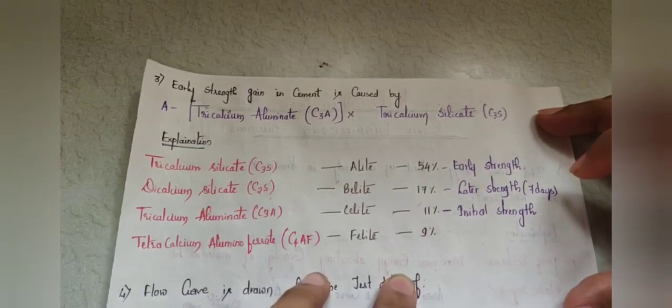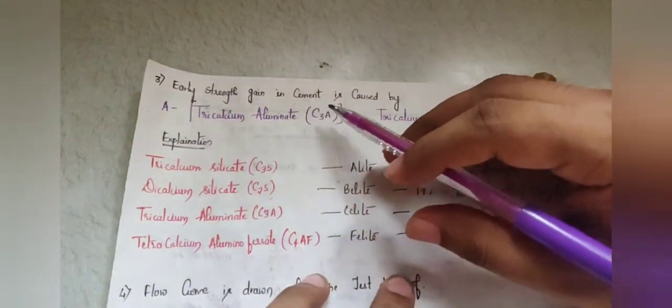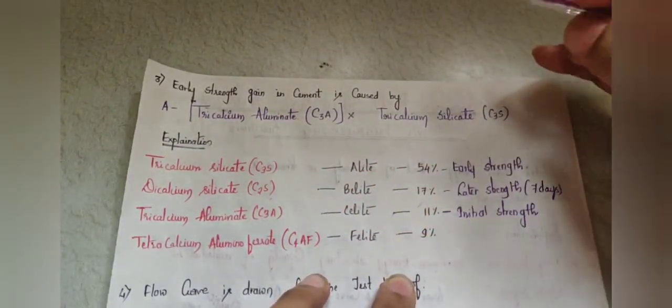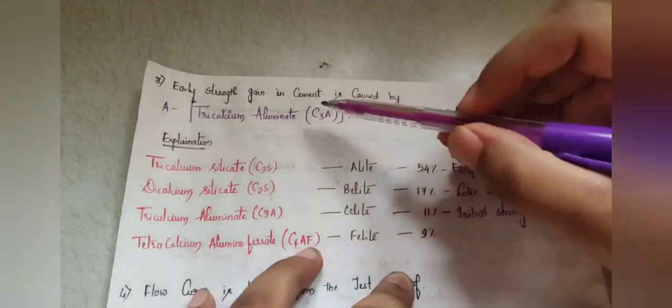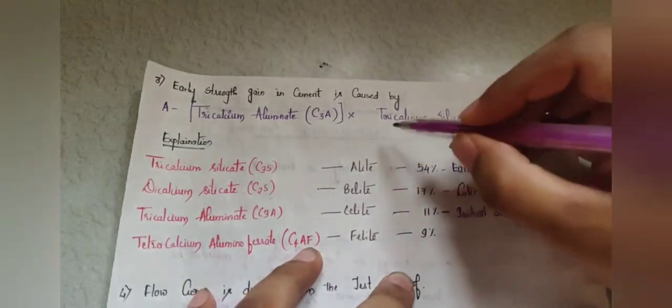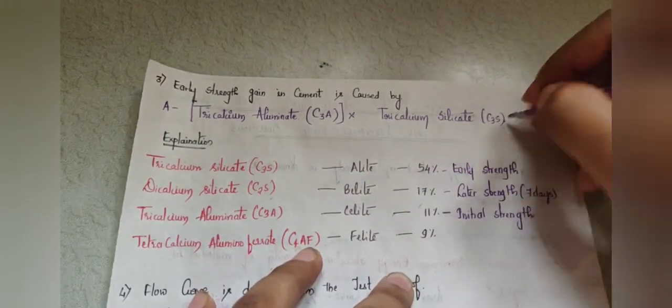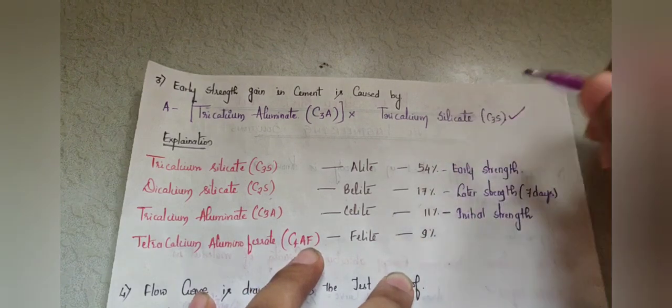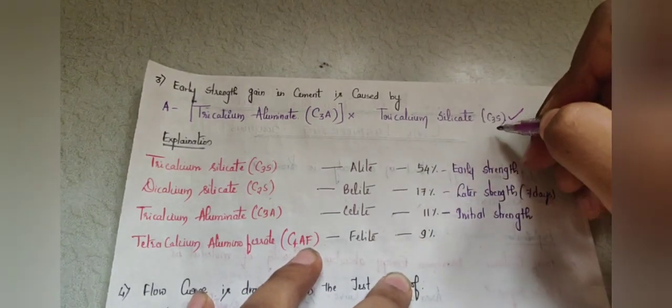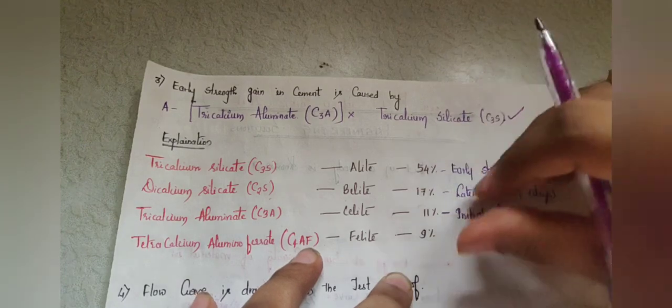The next question is, early strength gain in cement is caused by. The correct answer from the given options is tricalcium silicate, and the formula is C3S.